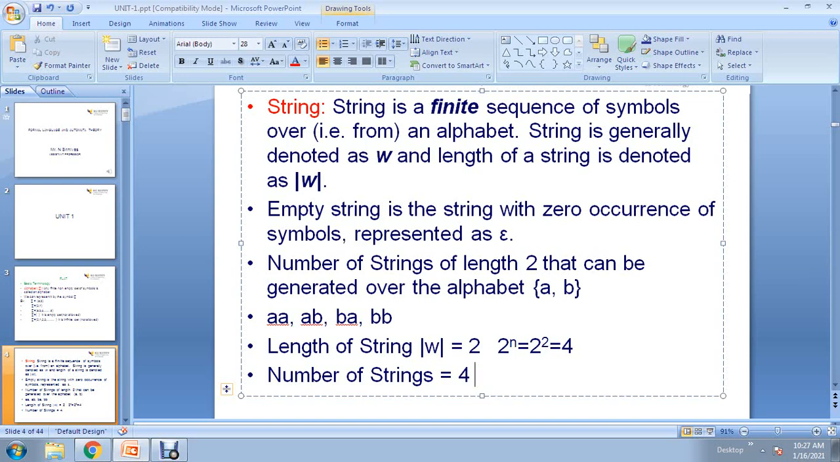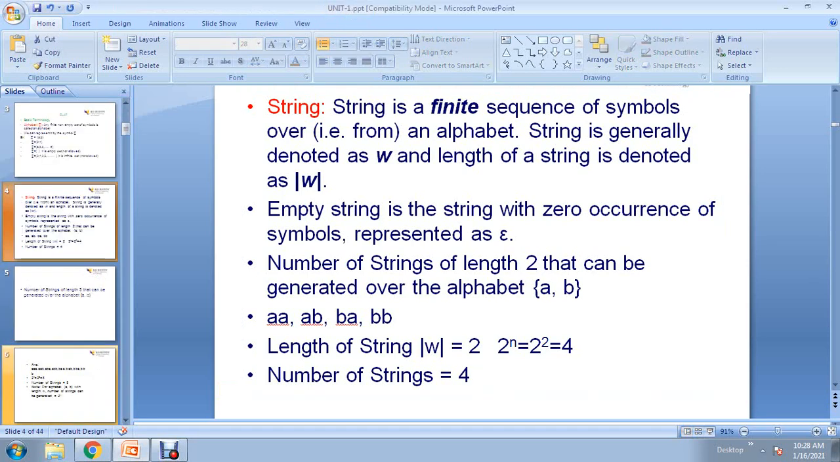In the same way, if I ask how many strings are possible with length 3? See, A comma B I have given. So 2 power n, where n equal to 3 means the length of the string is 3. 2 cube equal to 8. So a total of 8 strings are possible. What are the strings? AAA, AAB, ABA, and like that, ABB, and BAA, BAB, and BBB. Like that we can write 8 different possibilities. I will give you that example also.